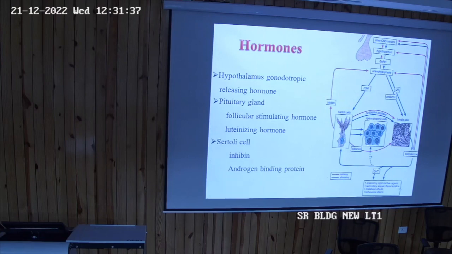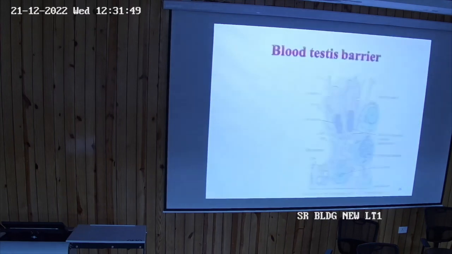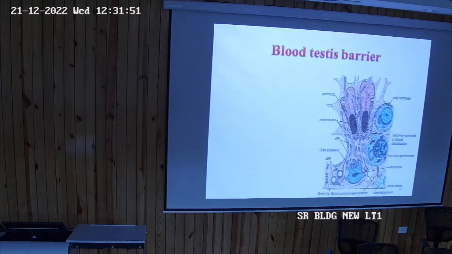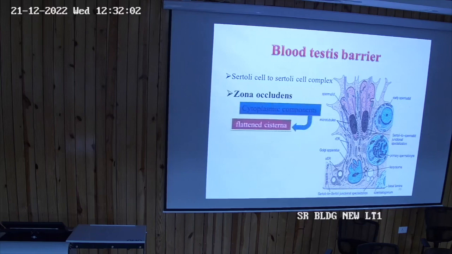So gonadotropin releasing hormone, pituitary gland secretes FSH and luteinizing hormone, Sertoli cells secrete inhibin and the androgen binding protein. So the Leydig cells secrete testosterone. A blood testis barrier also exists in the testis for the process of the spermatogenesis. This blood testis barrier is formed by the tight junctions between the Sertoli cells.